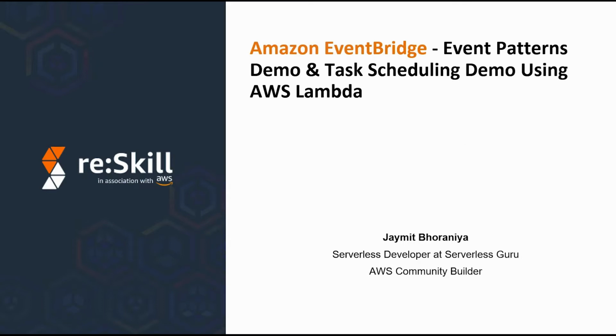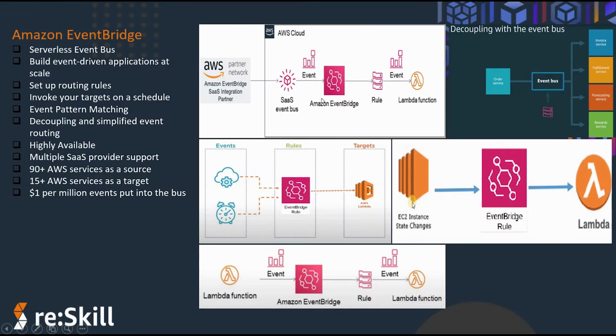In this session, I am going to demonstrate an Amazon EventBridge event pattern demo and a task scheduling demo using AWS Lambda. Let's get started. Amazon EventBridge is a serverless event bus that makes it easy to build event-driven applications at scale using events generated from different data sources, like your own application, third-party SaaS applications, or any other AWS services. Amazon EventBridge allows us to drive event data from a source to different targets.